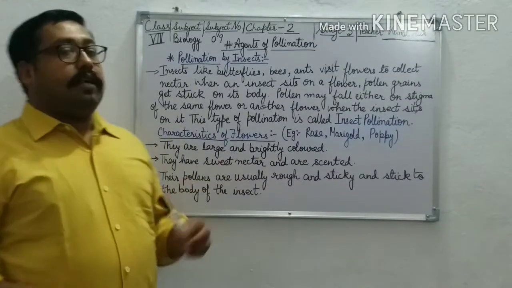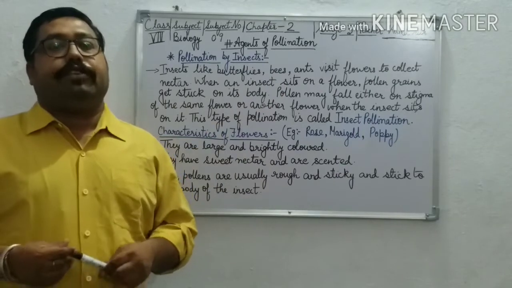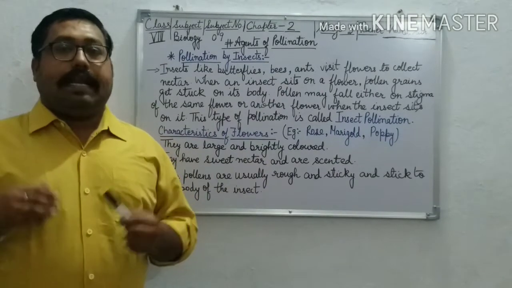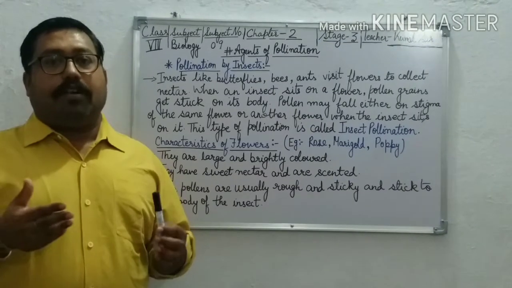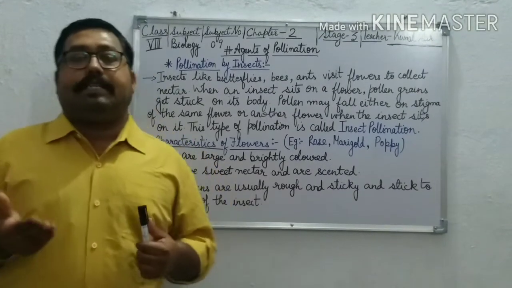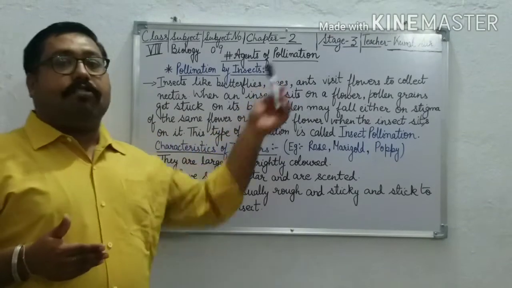As we were discussing pollination, I have already told you the definition of agents of pollination. Again, I am repeating for you. Natural pollination is brought about by wind, water, and insects or animals. These are called agents of pollination.